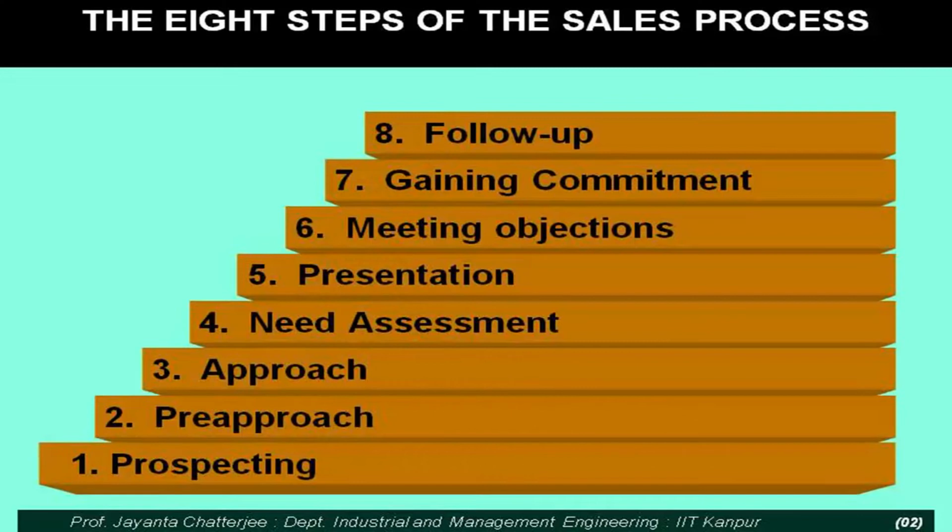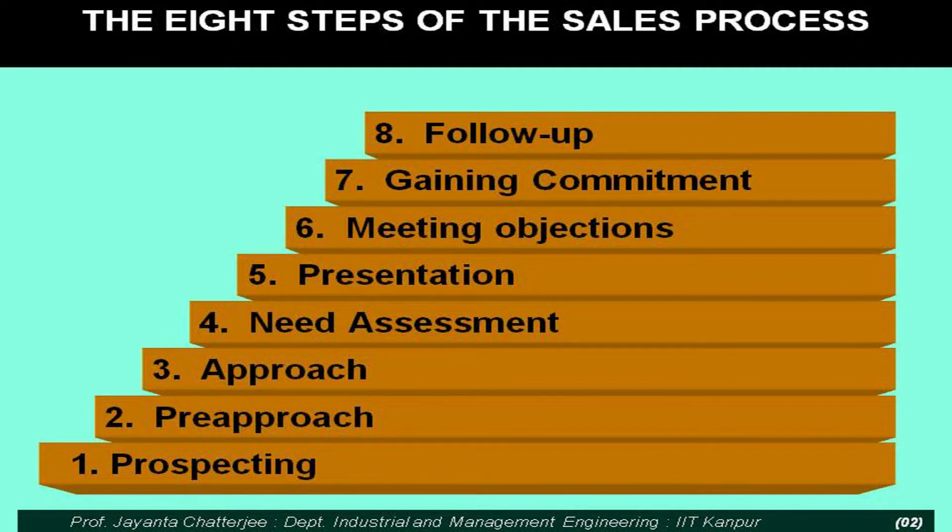So in practicing our understanding of the last six sessions, we can look at this 8 steps approach to the sales process in practice.